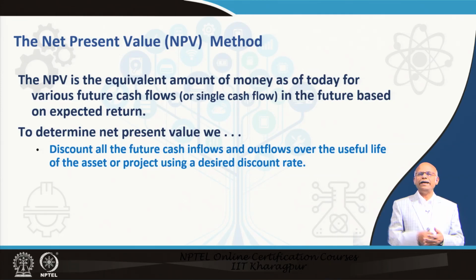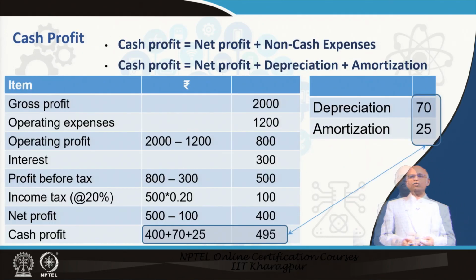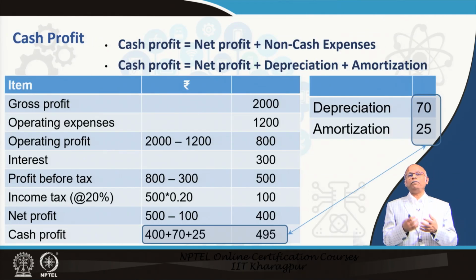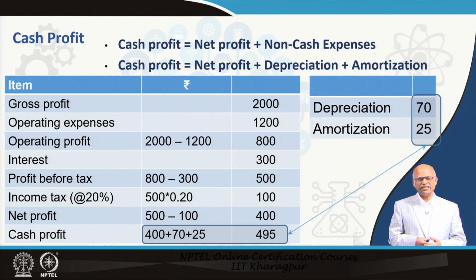So, we will discount at 15%. Now, we need to understand the cash flow. We are yet to discuss what cash flow is. We know net profit. When we talked about financial statements, we estimated gross profit, then operating profit, then profit before tax. After tax, we estimated net profit. So, we know about net profit.